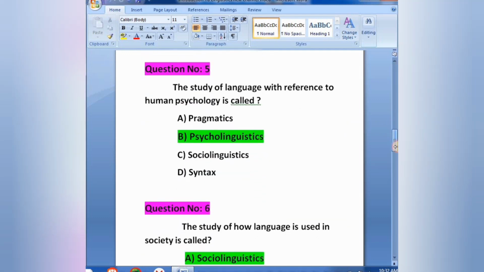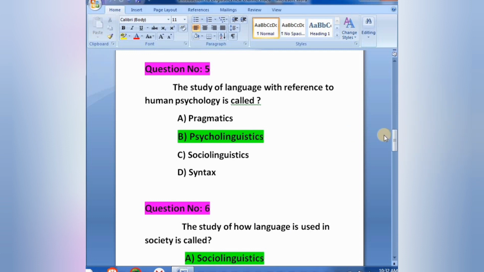Question number 5. The study of language with reference to human psychology is called option A pragmatics, option B psycholinguistics, option C sociolinguistics, option D syntax. Correct answer is option B psycholinguistics. Study of language with reference to human psychology is called psycholinguistics.